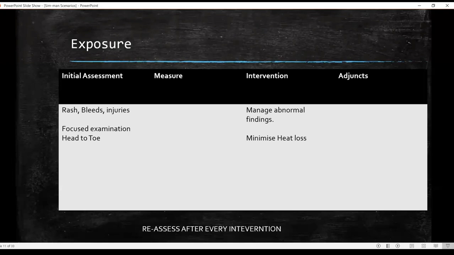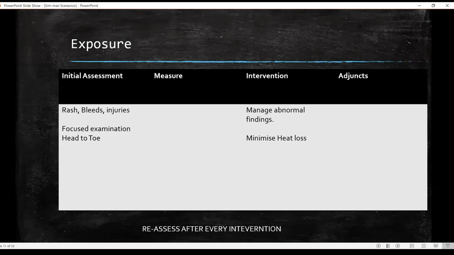Now here you look for rashes. There's a good chance you might find a non-blanching rash, which is indicative of meningitis, or you may find some bleeds, any injuries, again, something that you may have missed out earlier. Here you can manage all your abnormal findings.